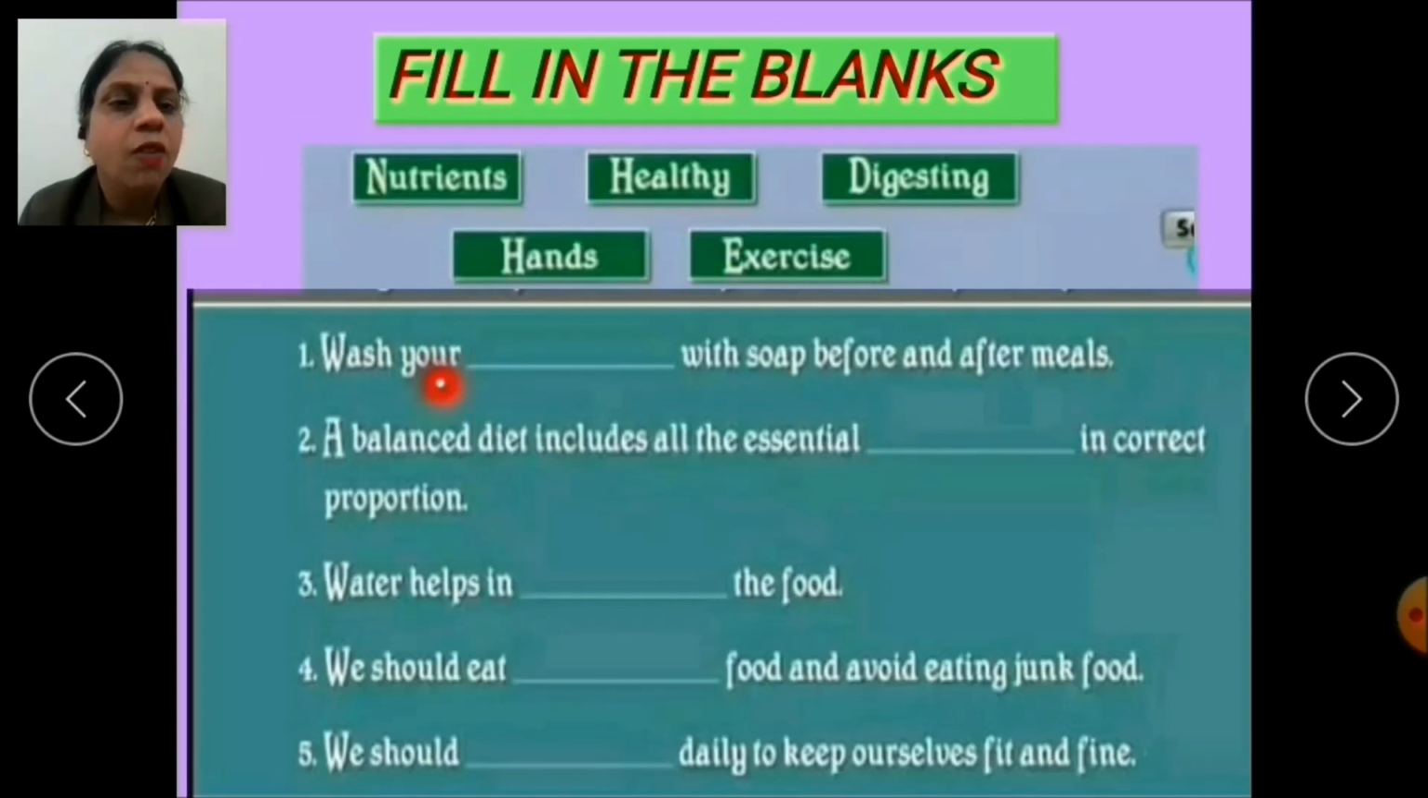First is, wash your dash with soap before and after meals. A balanced diet includes all the essential dash in correct proportion. Water helps in dash the food. We should eat dash food and avoid eating junk food. Last, we should dash daily to keep ourselves fit and fine.